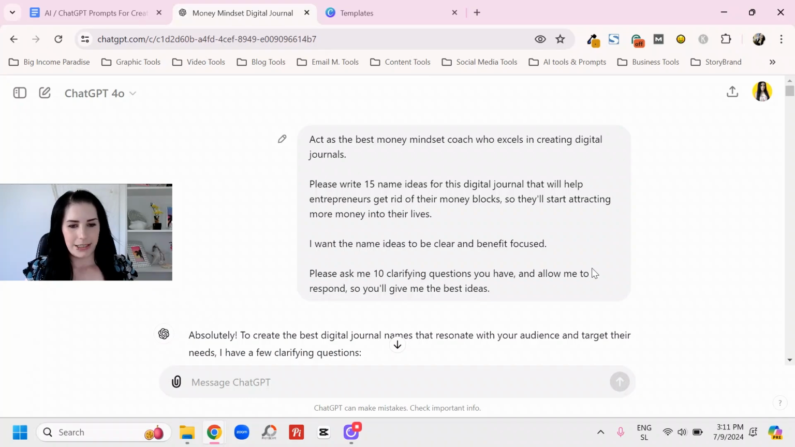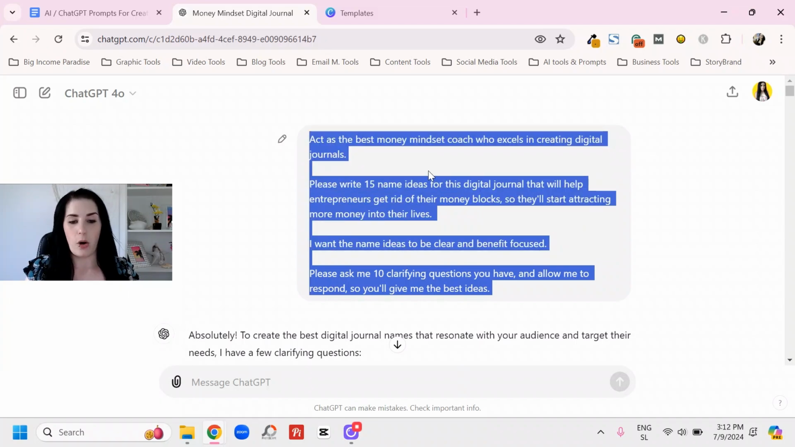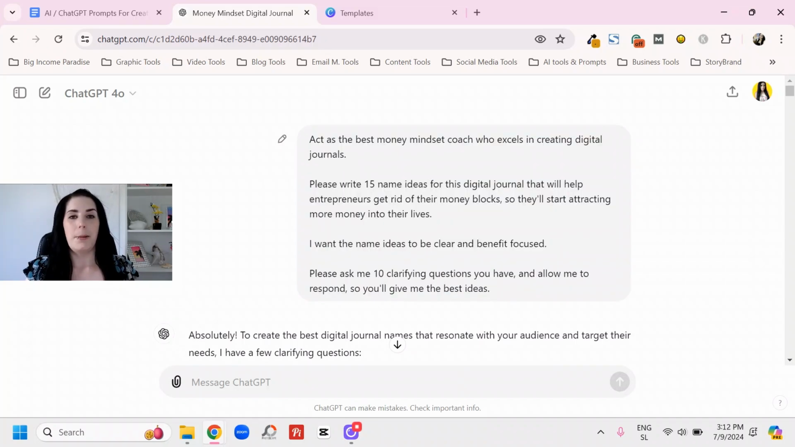So let's just jump in and let me share my screen. So we are in ChatGPT. You can use any other AI tool, and you are going to get all of my AI prompts below.